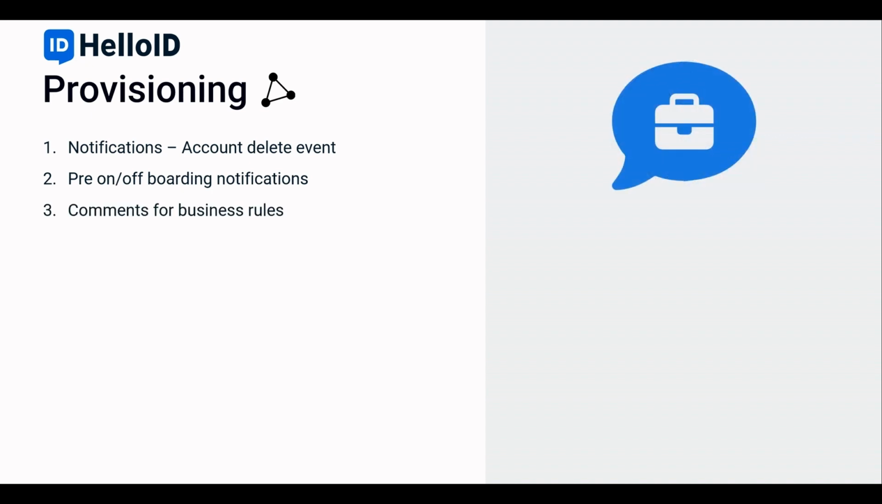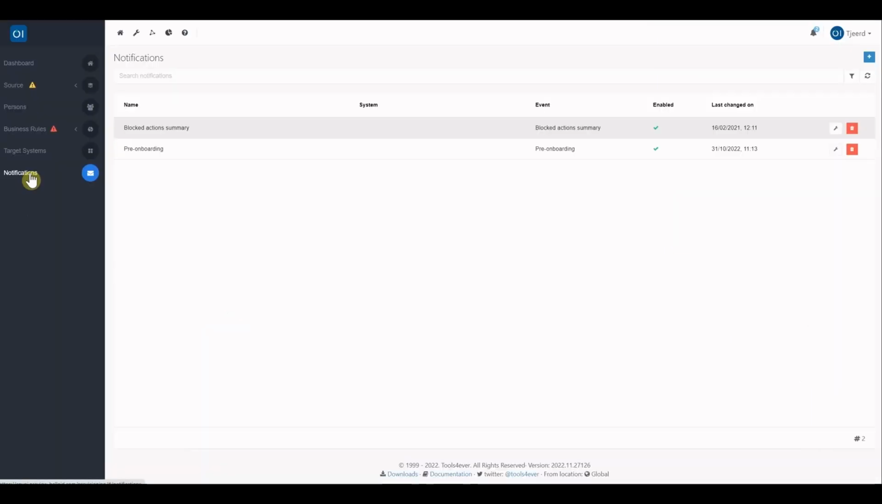The last item in this release is comments for business rules. It's now possible to add a comment or remark on a business rule, which can make it a lot easier to describe the purpose of a business rule. Now let's start with a short demo of the new features in this release.